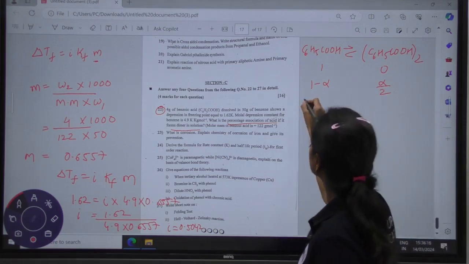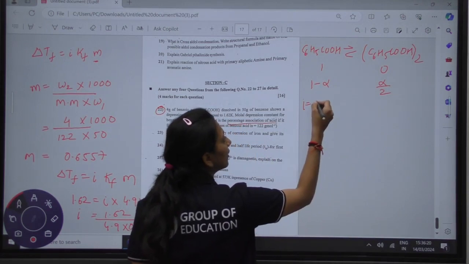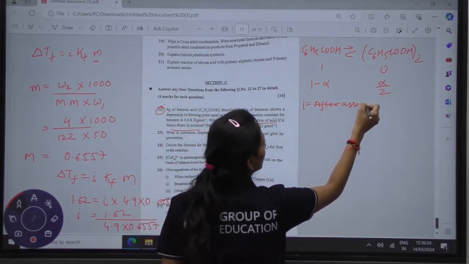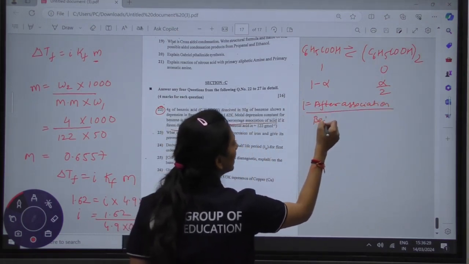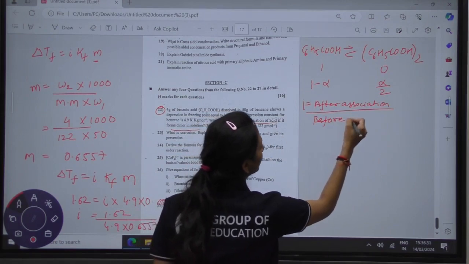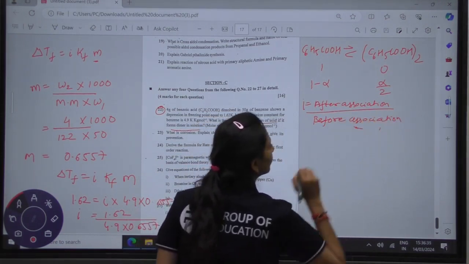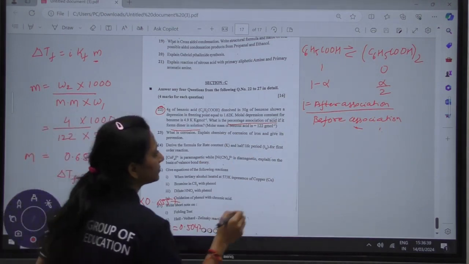So what is i? i is the total number of molecules after association divided by before association. This is the formula we are using.